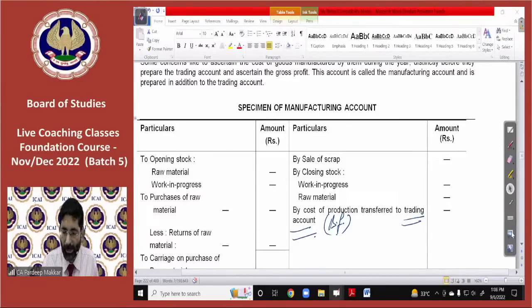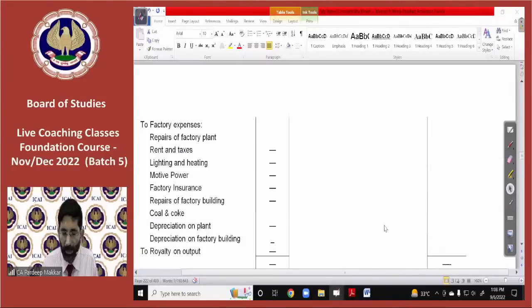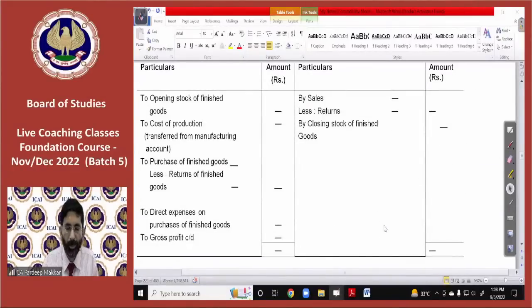Very easy to understand, very easy to do. There's no worry about it. Just you have to do one thing: you have to transfer this to the trading account. Let's see. This is a trading account.